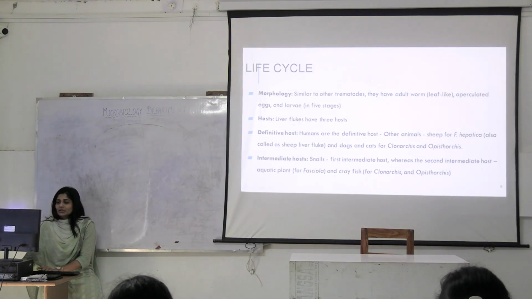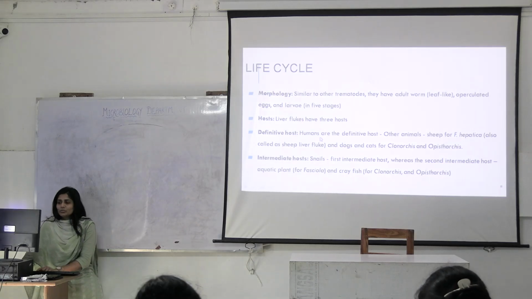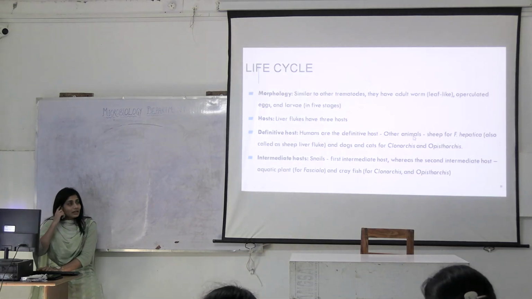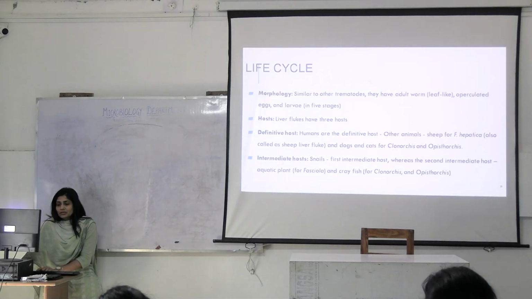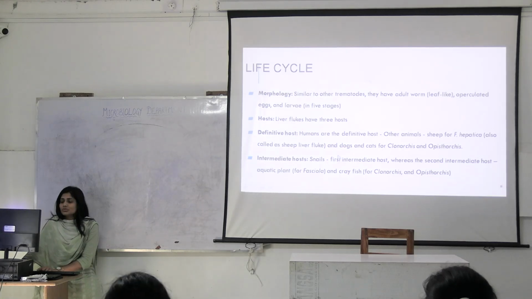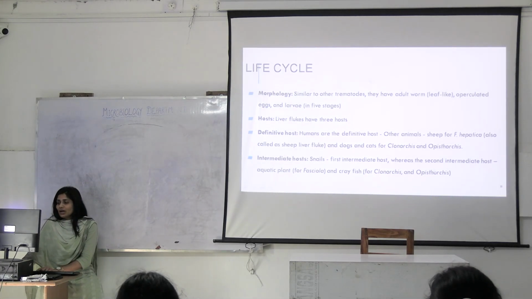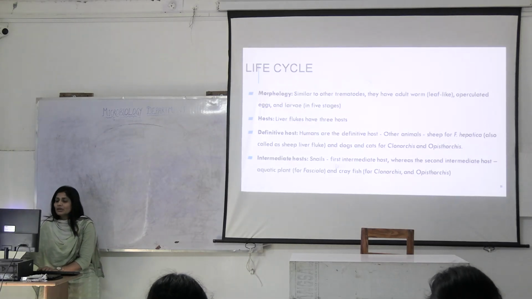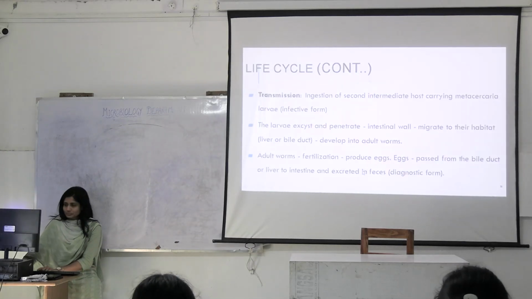You have to remember that liver flukes have 3 hosts. Humans are the definitive host. Other animals that can get infected are dogs, sheep and cats. Then there are 2 intermediate hosts. The first intermediate host is the snail, and the second intermediate host is aquatic plants or crayfish. Okay, crayfish.